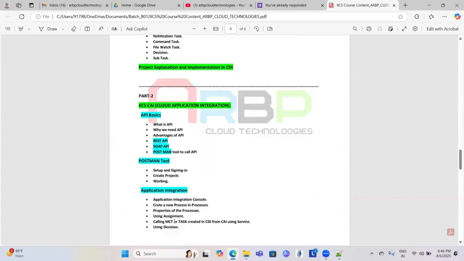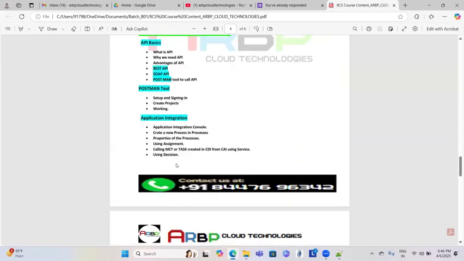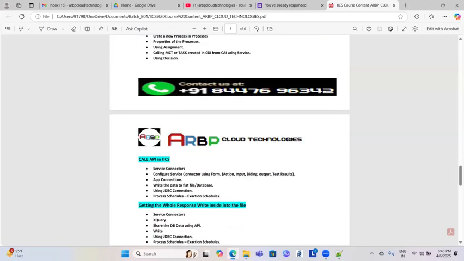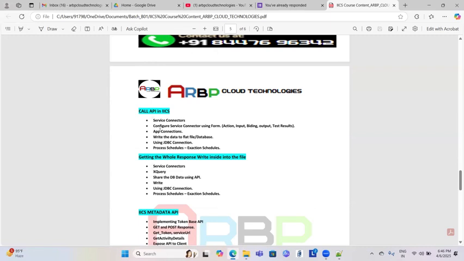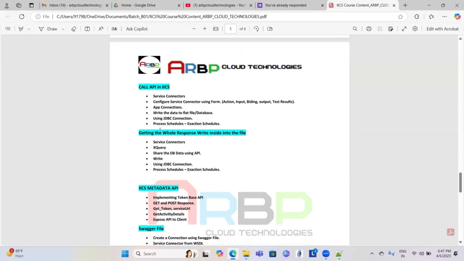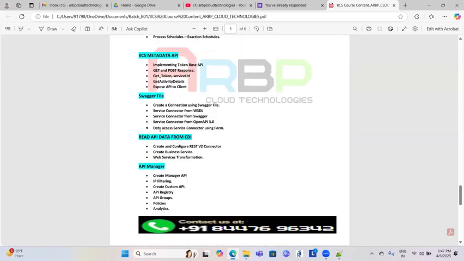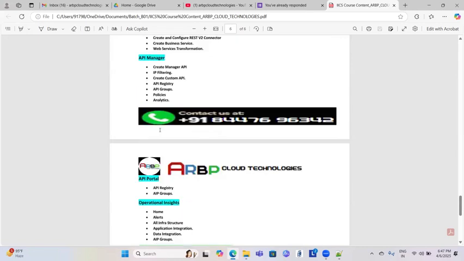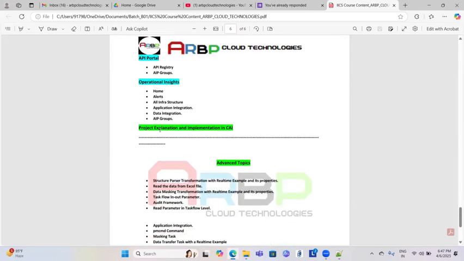The second part is CAI, where we will explain what an API is and why we need it, REST API, Postman, and Swagger. How to call those things via Postman, set up sign-in, and create a project. Calling an API in IICS, service connector, configuring a service connector using a Swagger file under CAI. That will be explained in detail.